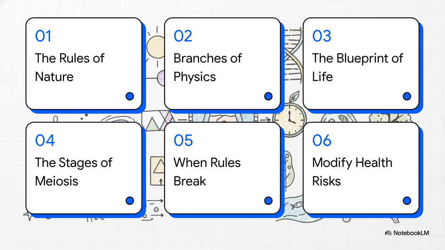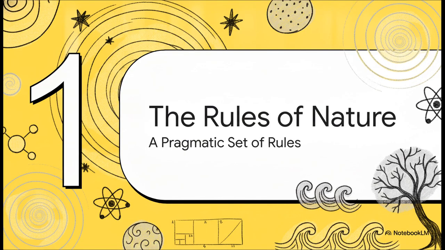Okay, here's a quick look at our roadmap for today. We'll hit the rules of nature, check out the branches of physics, and then zoom into the blueprint of life. After that, we'll walk through the stages of meiosis, look at what happens when biological rules break, and finally wrap up with modifying your health risks. Starting off with Section 1, the rules of nature, a pragmatic set of rules.